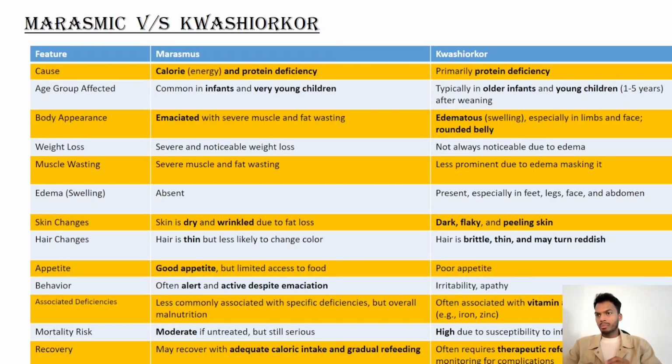Appetite: in marasmus, good appetite, but limited access to food. In kwashiorkor, there is poor appetite. Behavior: in marasmus, often alert and active despite emaciation. In kwashiorkor, there is irritability and apathy. Associated deficiencies: in marasmus, less commonly associated with specific deficiencies, but overall malnutrition. In kwashiorkor, often associated with vitamin and mineral deficiencies such as iron and zinc. Mortality rate: in marasmus, moderate if untreated but still serious. In kwashiorkor, high due to susceptibility to infections.